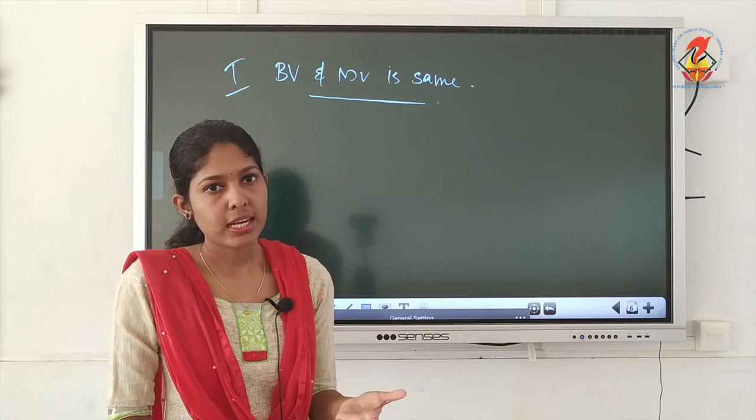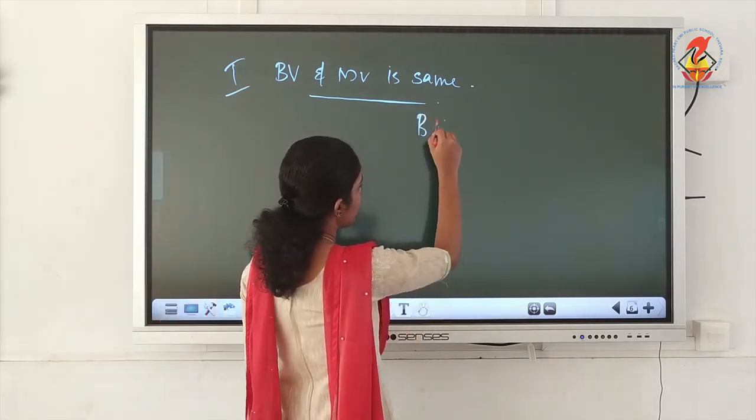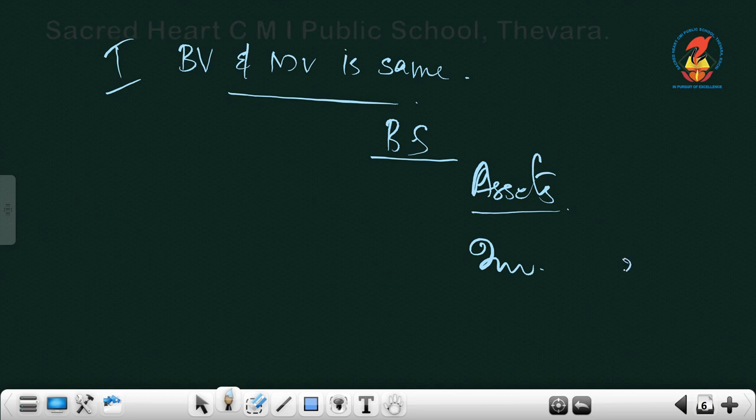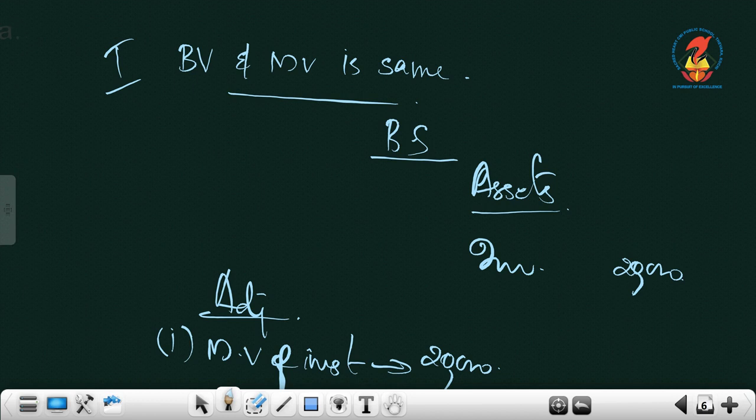Which is the book? That is the balance sheet. So, in your balance sheet on asset side, you can see this item like investments. Suppose it is given 20,000. Now, as an adjustment, there is market value of investment. That is also 20,000. This is the case when book value and market value is same.